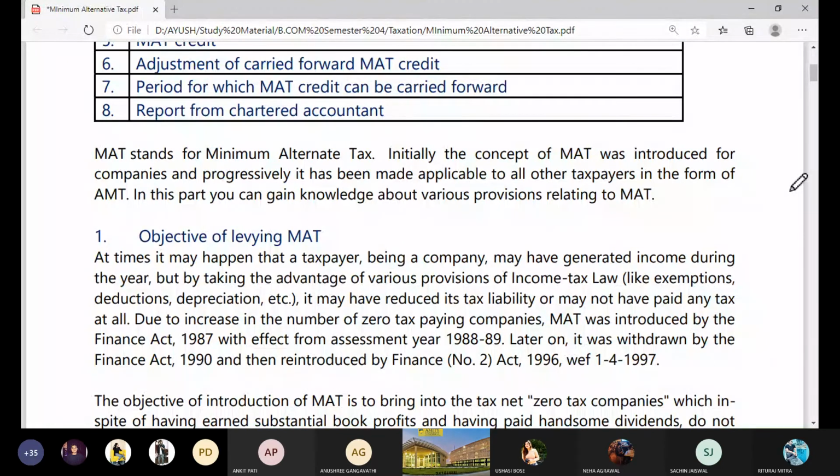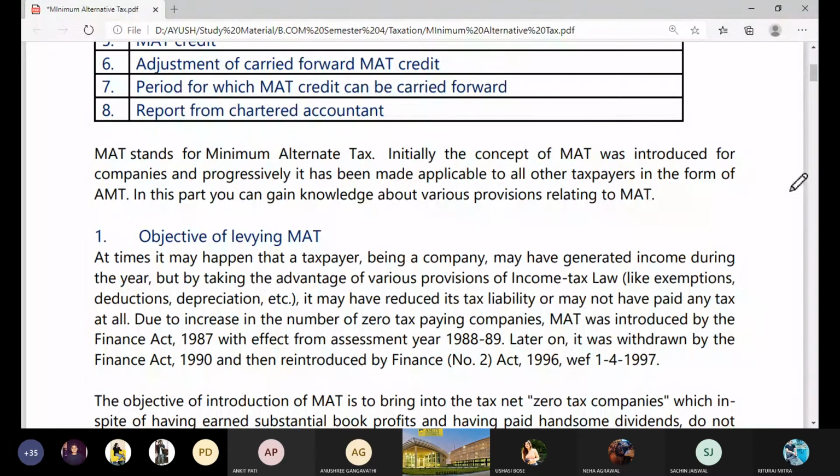Now, what actually happened in 1987 when government introduced MAT, the provisions of MAT, it had some loopholes and problems. After applying it and after the companies followed it for around 1.5 years, they realized that certain defects were there in the system.